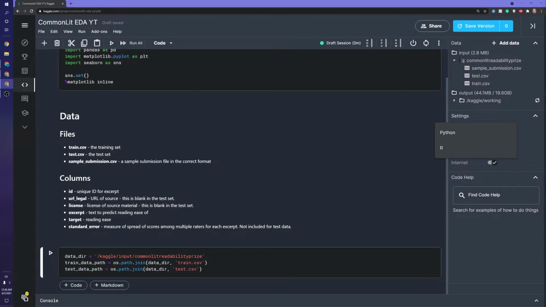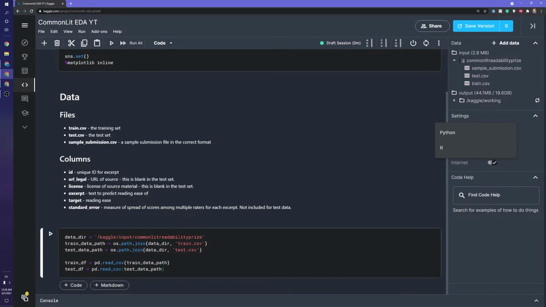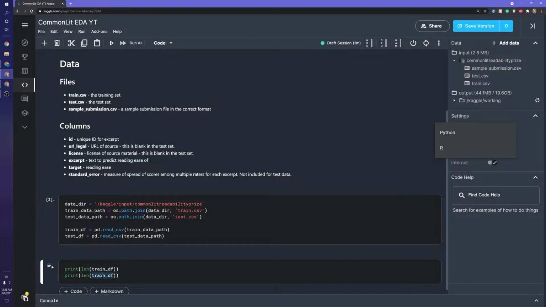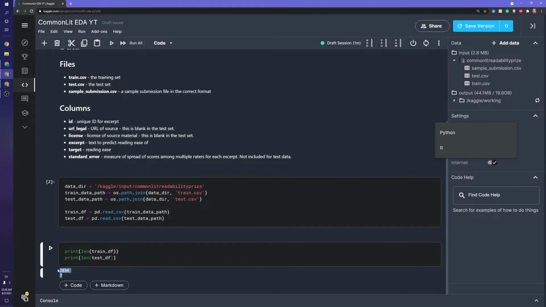And let's go ahead and load these up in Pandas now. To do that, we just do a read CSV with Pandas, so pd.read_csv, given the path. Now we should be able to do two things. Let's print the lengths of these data frames to make sure we're getting the right amount of data. If I remember correctly, the train data set should have around 2,800-something samples, and the test one should be 7. Yep, so that looks good.